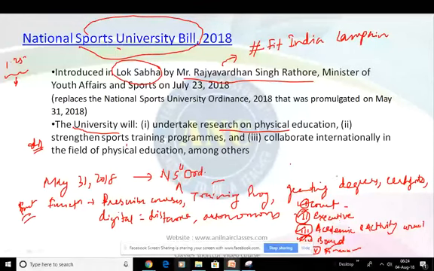This executive council, whosoever will be coming, will be nominated for 2 years, and the members in that will include one vice chancellor that will be appointed by the central